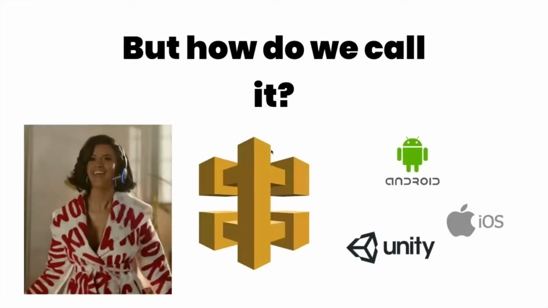But how do we call it, right? So there's got to be some kind of way to actually communicate with this thing. Way number one is by making an API endpoint out of it, and that's this little weird symbol in the middle. So like I mentioned, we had that JSON that talks to the server, and then it sends a message back. And so one way of interfacing with these Lambda functions is you make an API out of it, and it's literally one click.